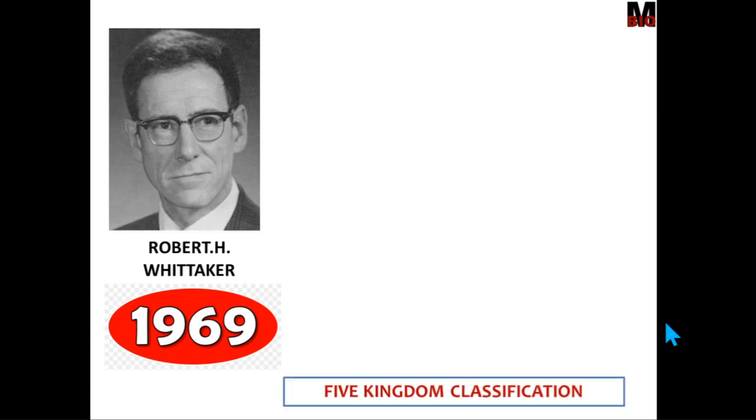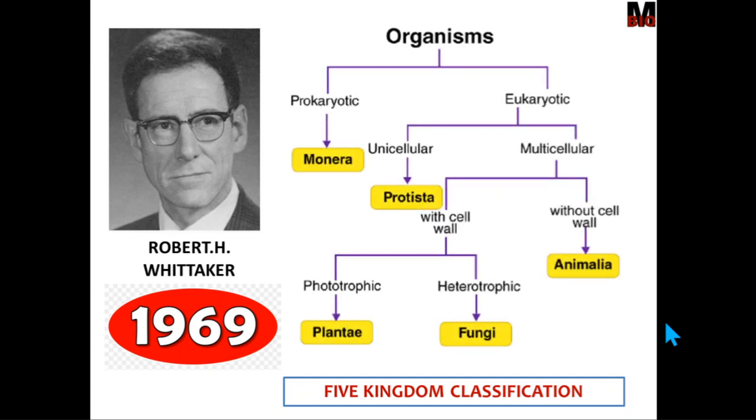In the case of the five kingdom classification, there are five different major categories. This is the overall outlook of the five kingdom classification proposed by Robert H. Whittaker. In this classification system, organisms are divided into two major categories, that is prokaryotic forms and eukaryotic forms.